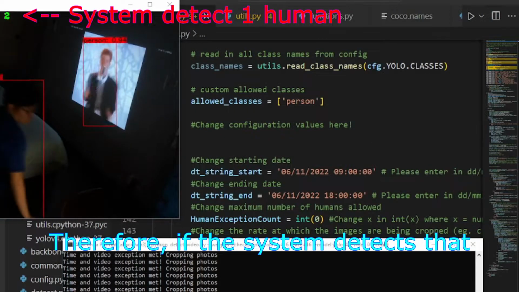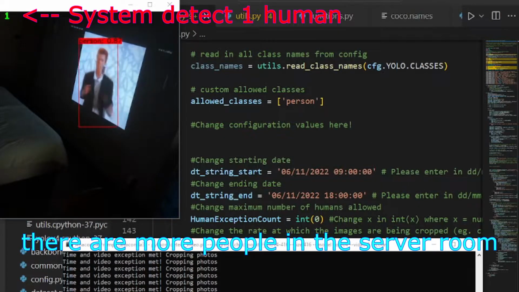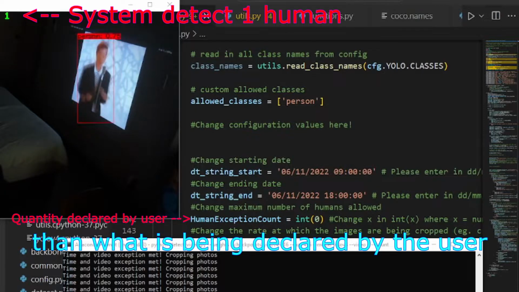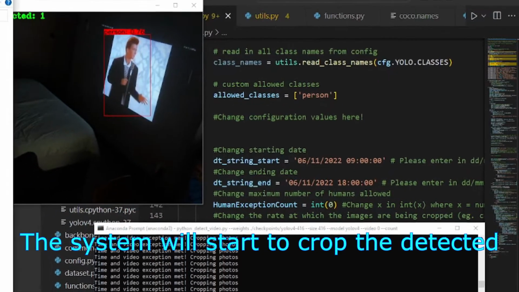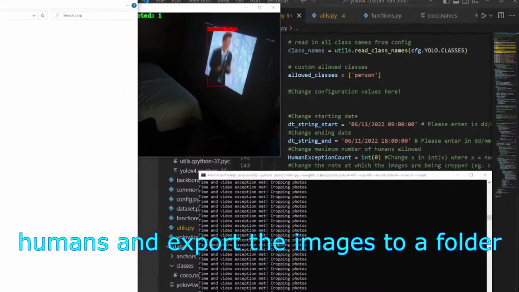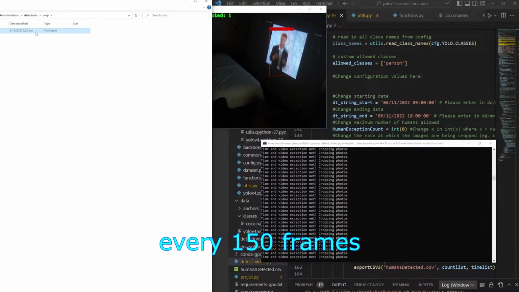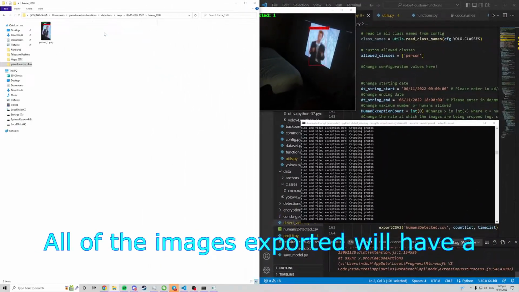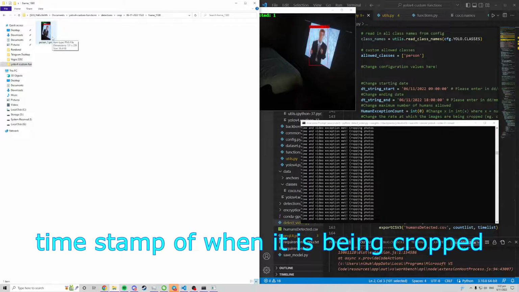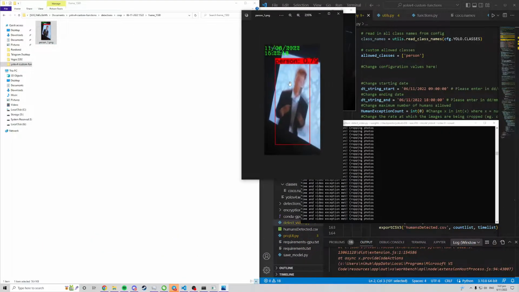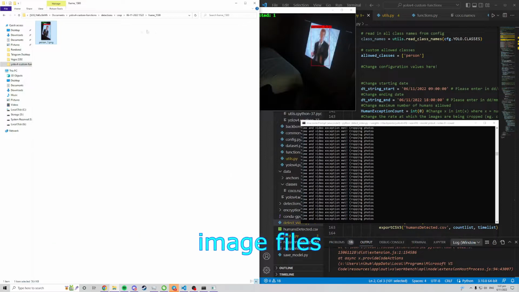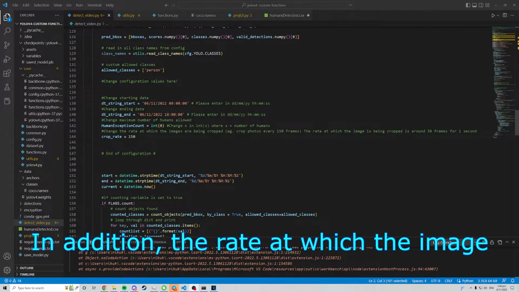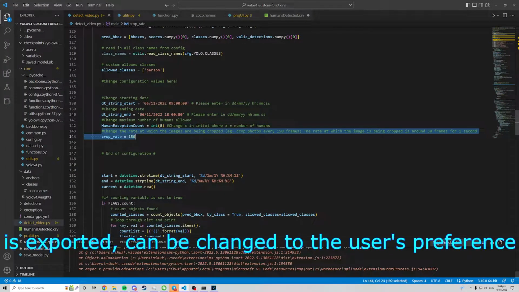Therefore, if the system detects that there are more people in the server room than what is being declared by the user during working hours, the system will start to crop the detected humans and export the images to a folder every 150 frames. All of the images exported will have a timestamp of when it is being cropped. This is to prevent tampering with the image files. In addition, the rate at which the image is exported can be changed to the user's preference.